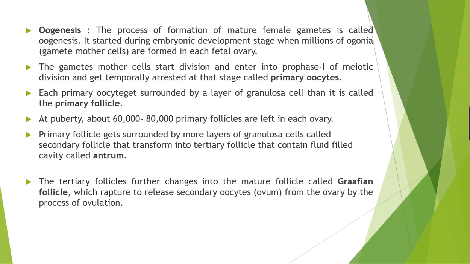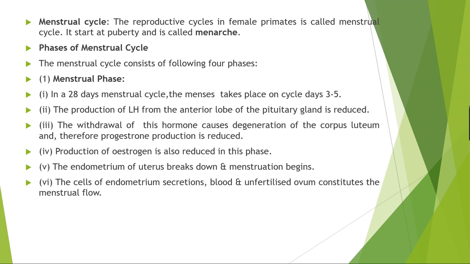This is the process of oogenesis. After oogenesis, we will now talk about the menstrual cycle. In the first lesson, there were some concepts about the menstrual cycle, oestrous cycle. Correct. So what is the menstrual cycle?